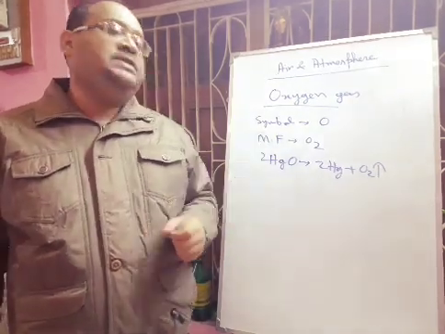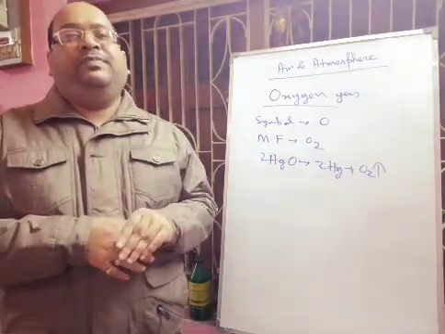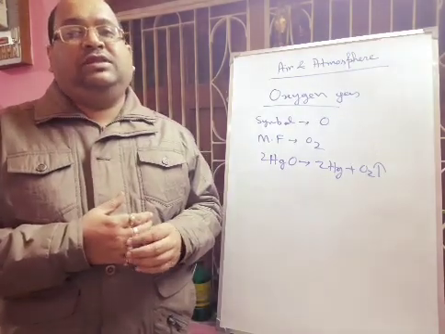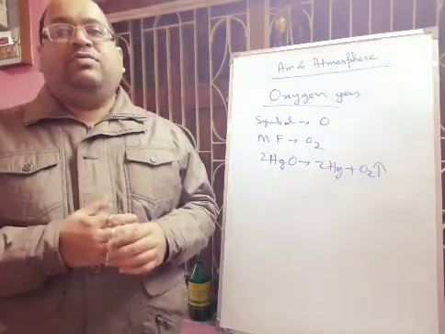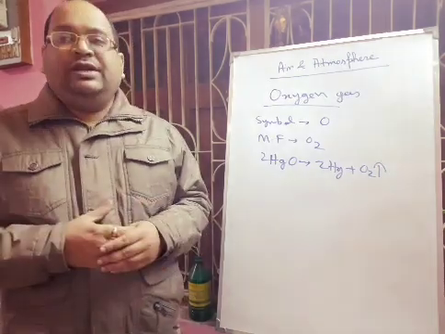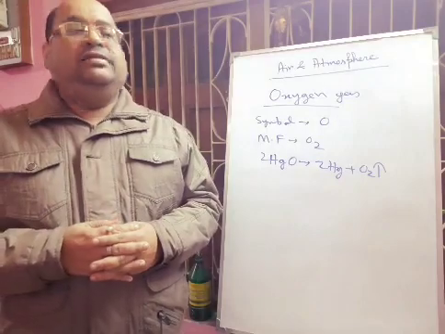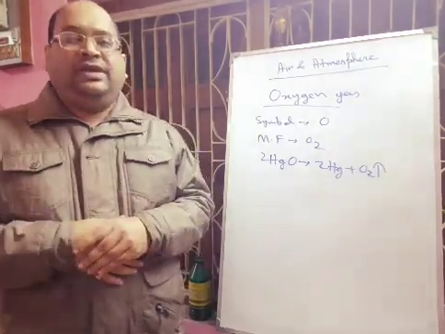Around 65% of the human body is made up of oxygen, and plants contain around 60% oxygen by mass. 50% of the earth's crust is oxygen in the form of oxides, carbonates and silicates. Oxygen is also present in food materials like carbohydrates, proteins and fats.